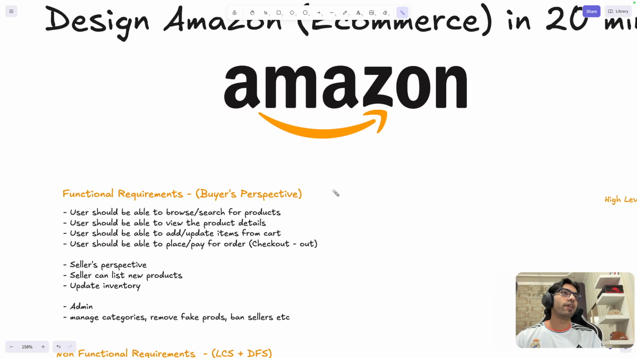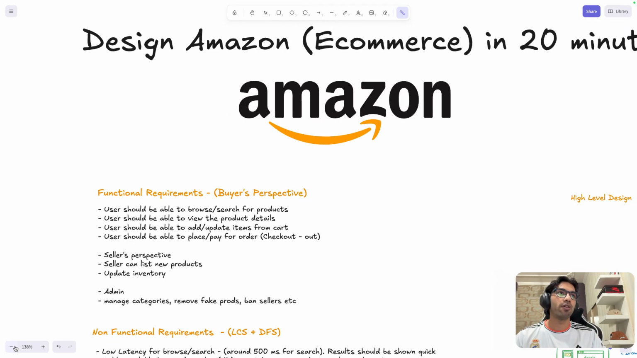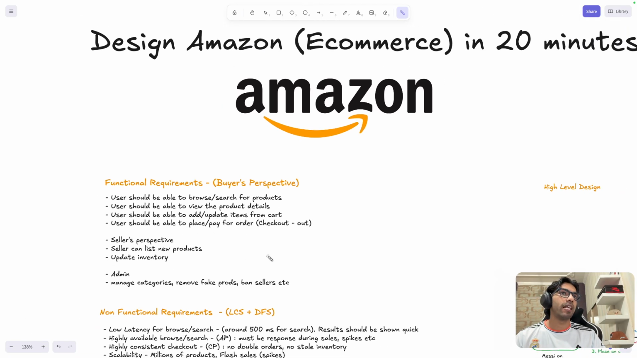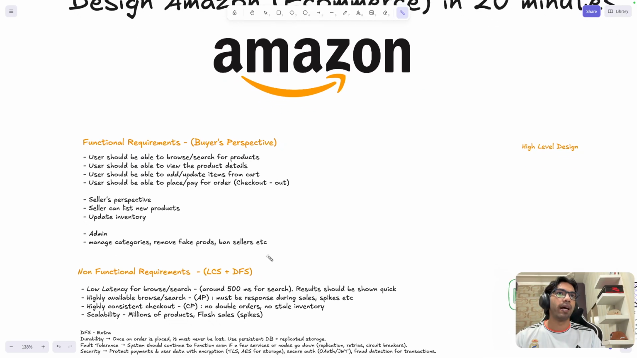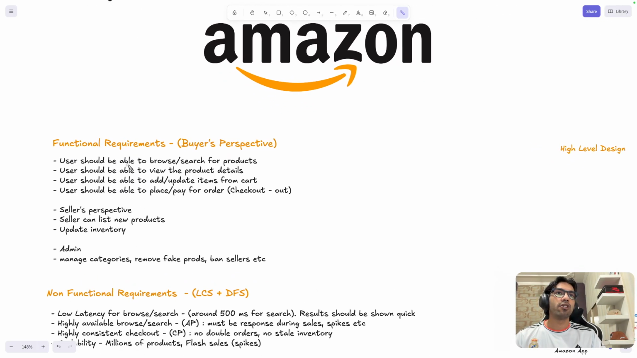First of all, we are going to discuss Amazon from a buyer's perspective. We are not going to discuss it from a seller's perspective. We will be talking about the buyer. So let's think of the functional requirements, right? The user should be able to browse and search products. Whenever we open Amazon, the user can browse and search for products. The user should be able to view the product details. Once you have clicked on a particular product, you can see its product details. Users should be able to add and update their carts.